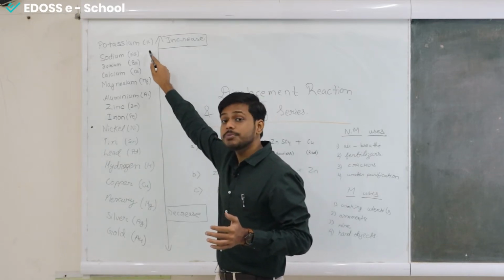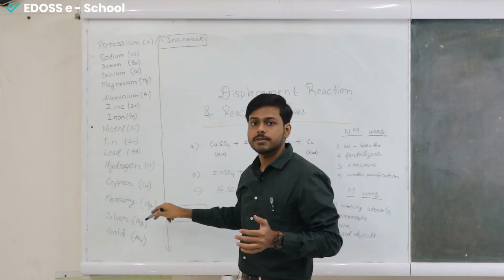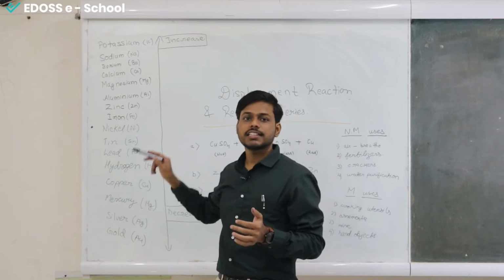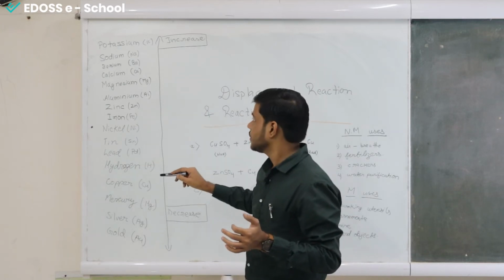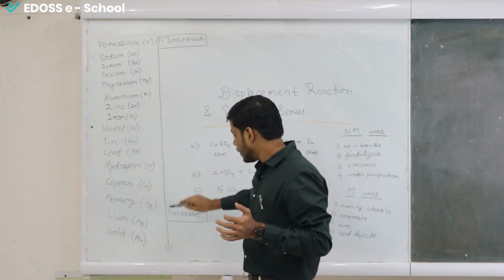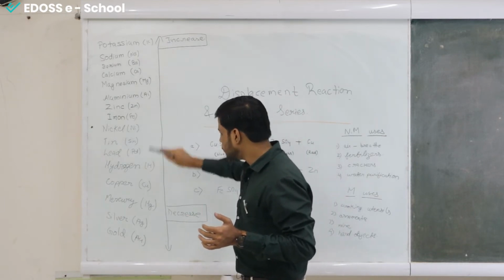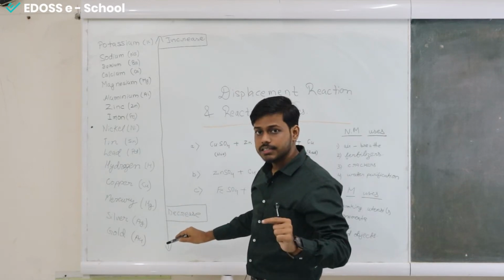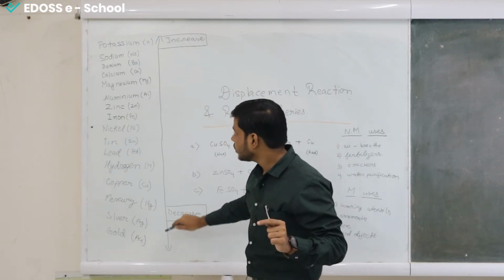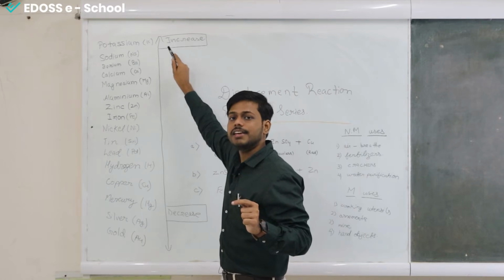And as you can observe, these all are metals. So we can also say that this is a metal reactivity series. Here I have written increase, here it's written decrease. So when we are moving from top to bottom, the reactivity will decrease, and when we go from bottom to the top, the reactivity will increase.